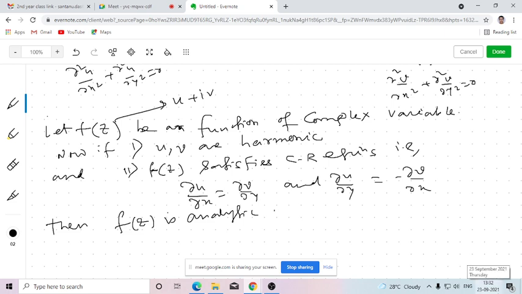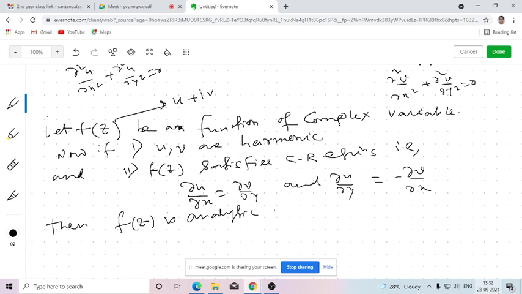Okay, so that's why this is another tool to check whether a given function is analytic. The first necessary and sufficient condition which we have studied earlier, by using that we can check whether a given function is analytic or not. Apart from this, you can use this tool also to verify whether a given function is analytic or not. So how can you verify?